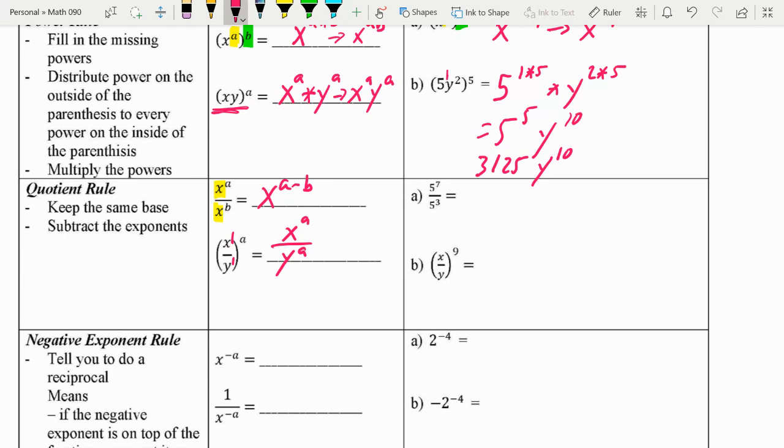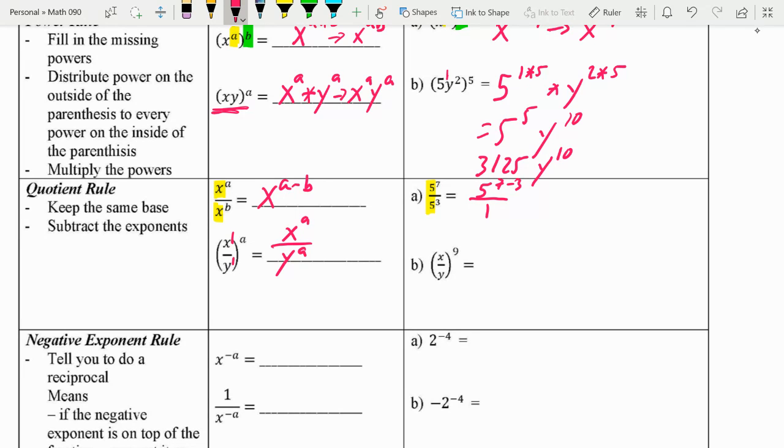We have 5 to the 7th over 5 to the 3rd. The bases are exactly the same, so we're going to subtract those exponents. But I like to think about it like this: 7 is bigger than 3. Since 7 is bigger and it's up on top, I'm going to do the work up on top.